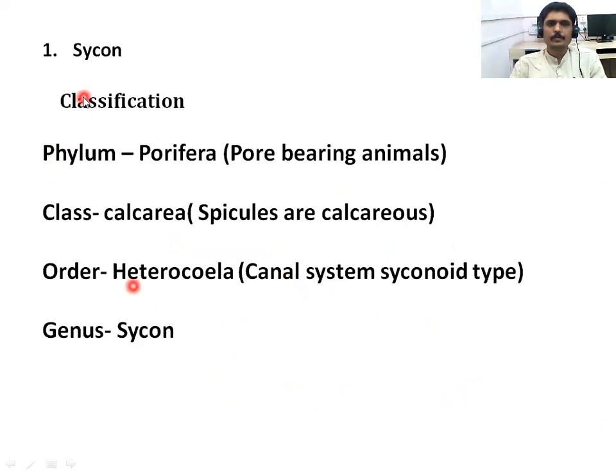First we discuss Sycon. We should know the systematic position or classification of Sycon. It is present in the phylum Porifera. Why do we call them poriferans?